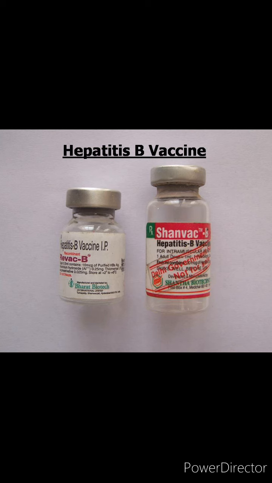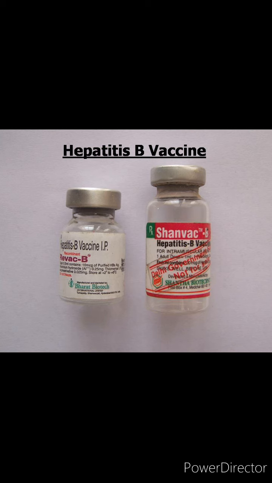Now this is the recombinant DNA hepatitis B vaccine. It is a killed vaccine. It comes in the monovalent form as well as combined with other vaccines like the pentavalent vaccine. It is there in the pentavalent vaccine. Schedule: it is given at birth, then at 6 weeks, 10 weeks and 14 weeks. So a total of 4 doses are given.